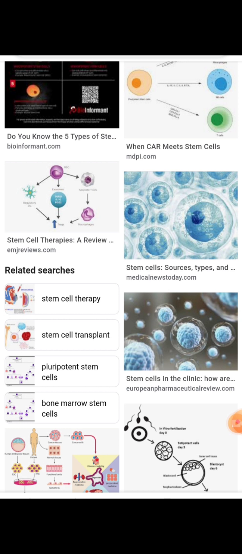The severity of the disease suddenly increases and they fall down.